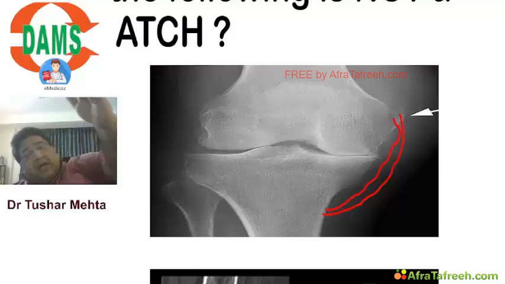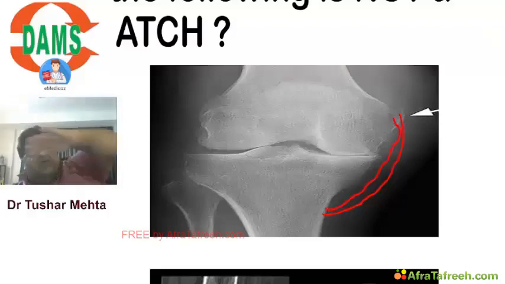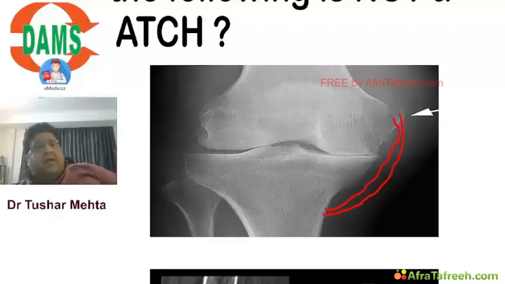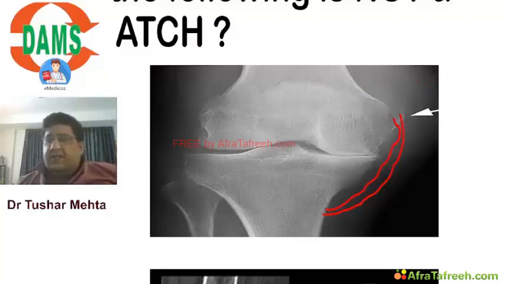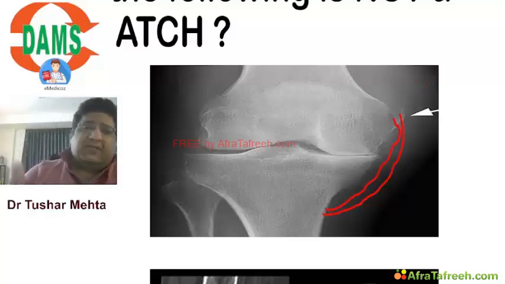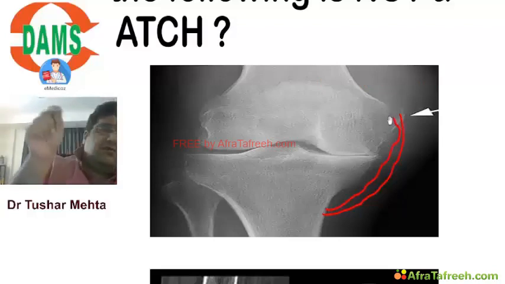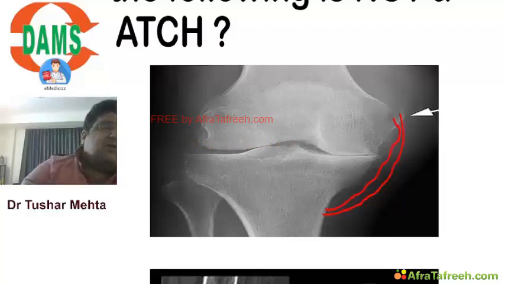See what has happened here in front of you. Very simple thing has happened. The femoral insertion of the ligament has got avulsed. Can you see that, everyone? The femoral insertion of the ligament has been avulsed from the medial femoral condyle, and this fracture is called Stieda fracture. You can see the bony irregularity here. The femoral insertion of MCL, when it gets avulsed, is called Stieda fracture.